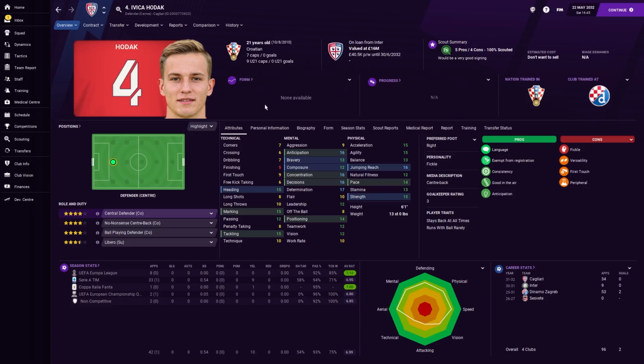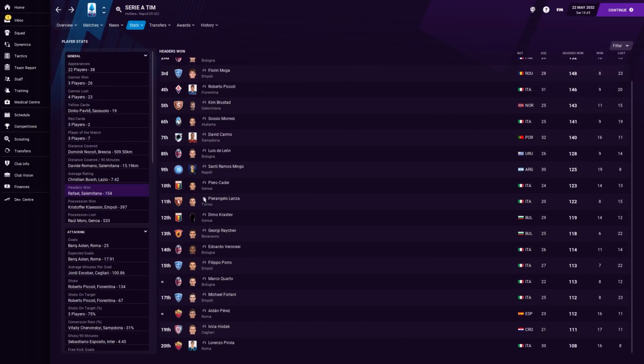Maybe I'll have a fight with Inter in the summer and want to leave, because this happens a lot at Inter. Or we just take him on loan for a season just to plug that gap nice and easy and kind of go from there, because that would really strengthen our defence tremendously. And it's nice to see him putting up good numbers, even while playing for Cagliari, who had a good season